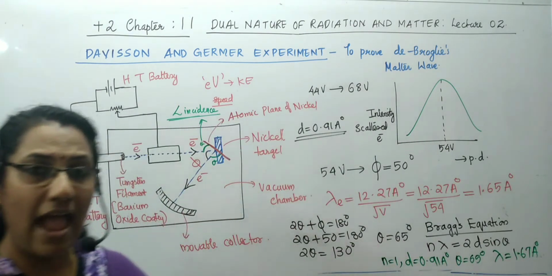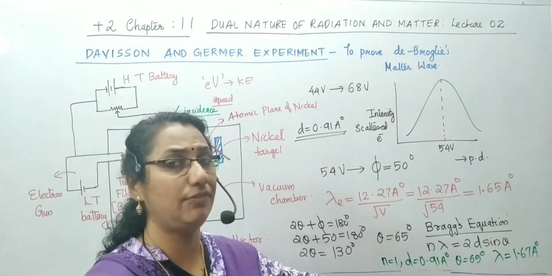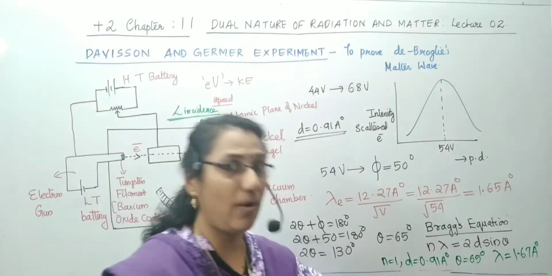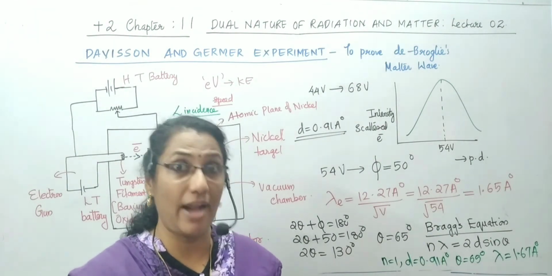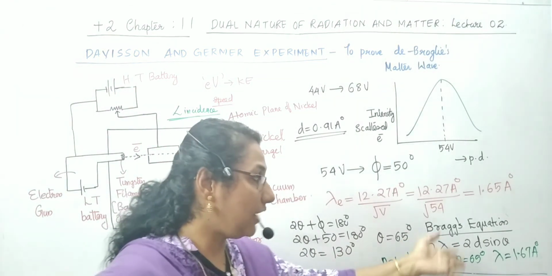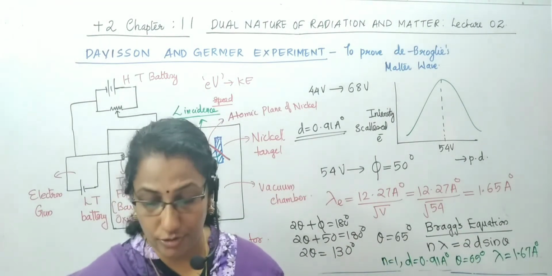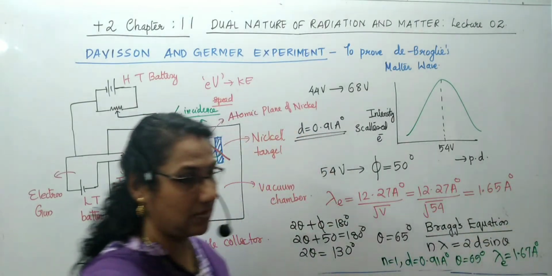That is the angle of incidence corresponding to the 54 volt. On providing that angle to Bragg's equation, which is purely for diffraction, the wavelength of the electron obtained is also the same as that of de-Broglie's hypothesis.